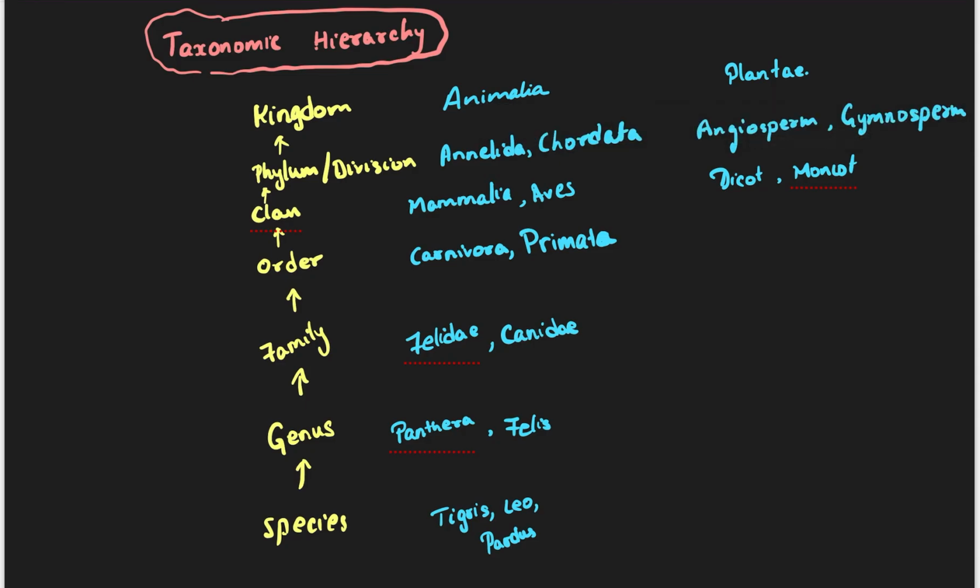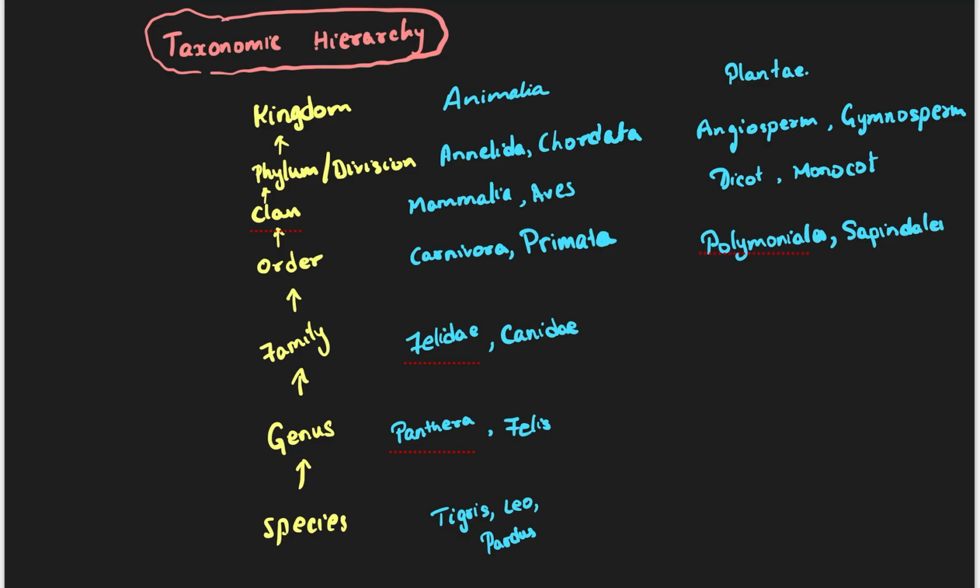So we have monocot, and order belongs to, the order is polymonials. Sapindales. These tables are given in a book, you can just practice it.